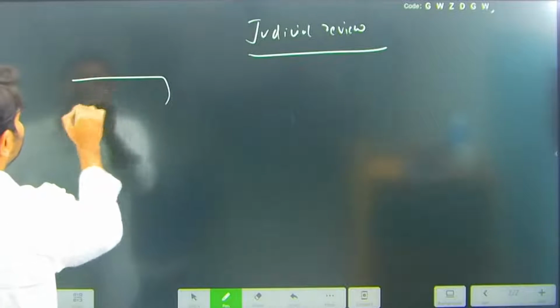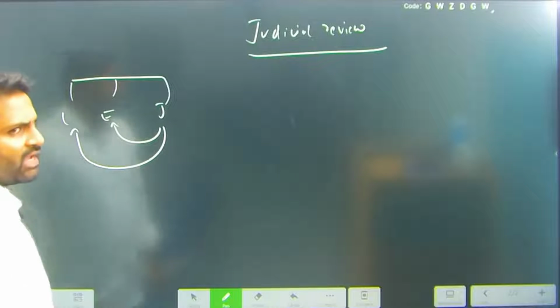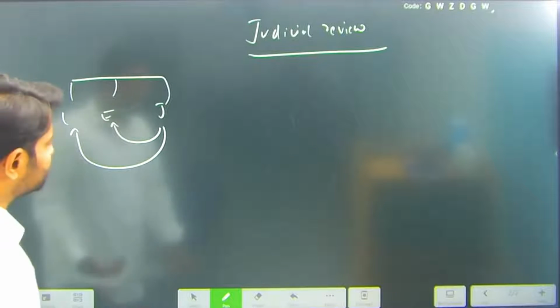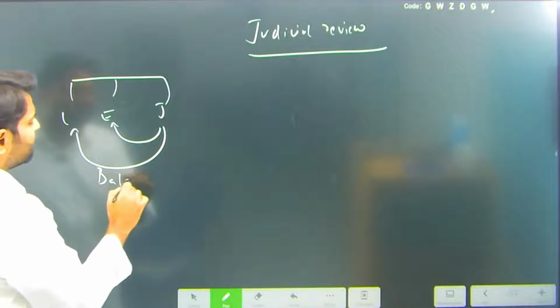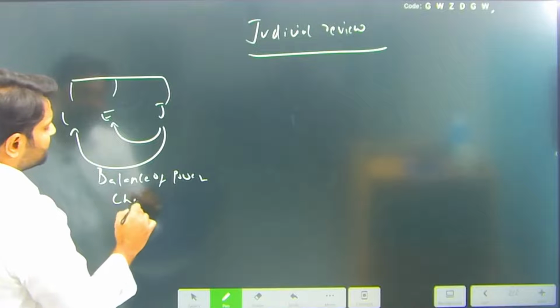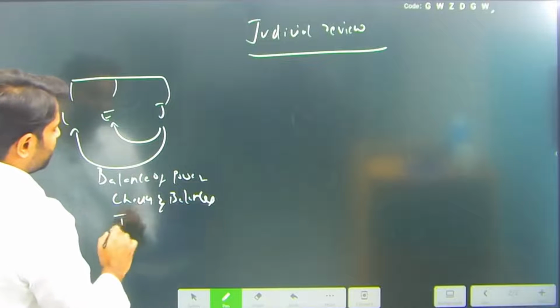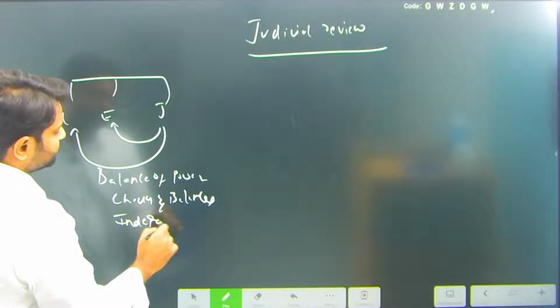We have three organs, right? Legislative, executive, judiciary. So judiciary will check the actions of the executive and legislature. There is balance of power. There are checks and balances. And there is independence of judiciary in India.